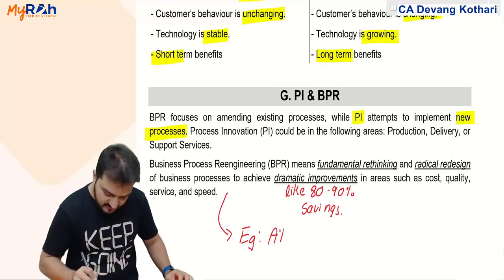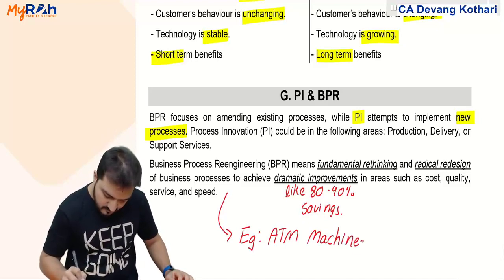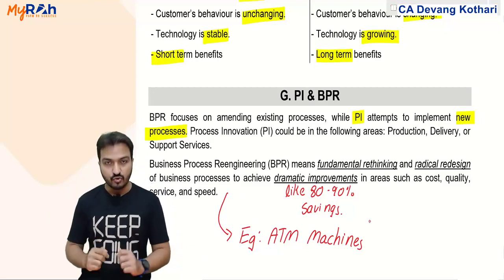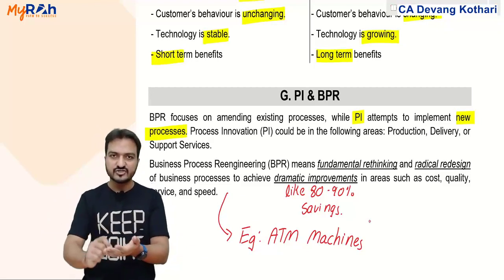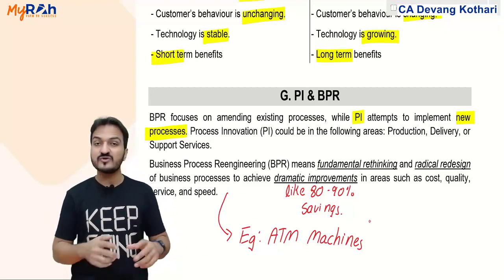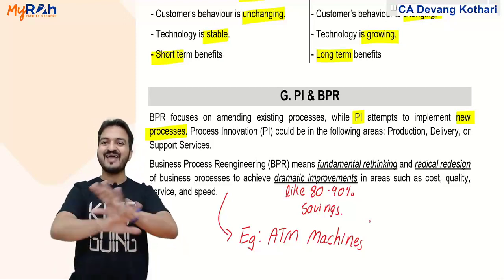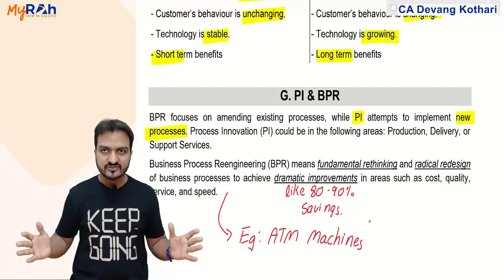I think I might have given you the example of ATM machines for BPR. Before ATM machines, you would have to go to the bank physically, write a check and withdraw cash. It was a very long process. But now, because of ATM machines, that entire process is completely changed.